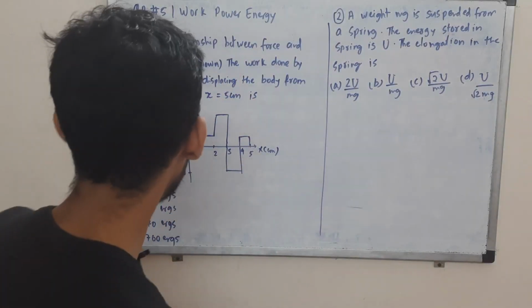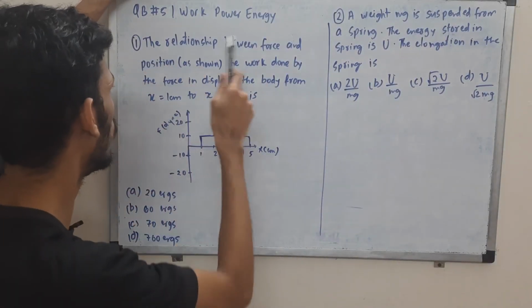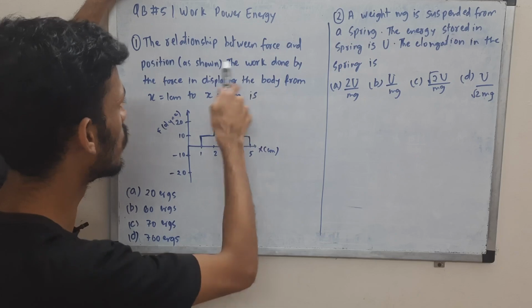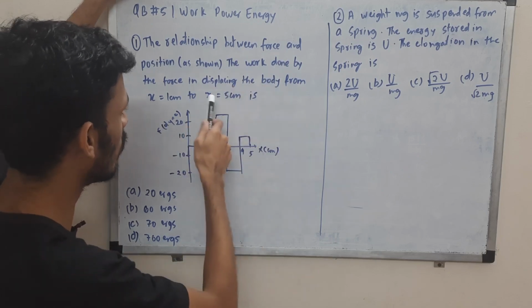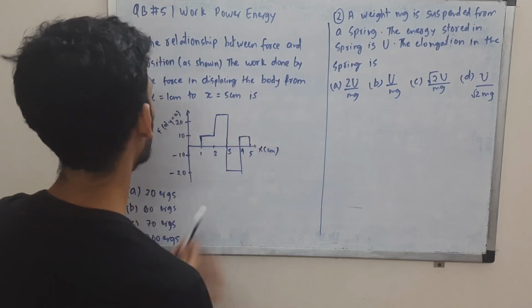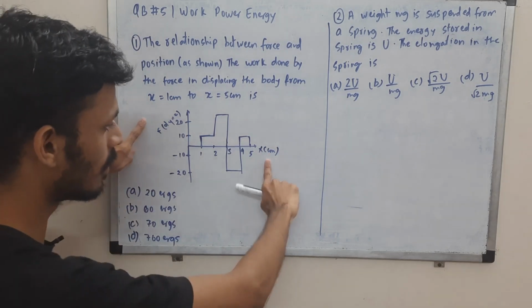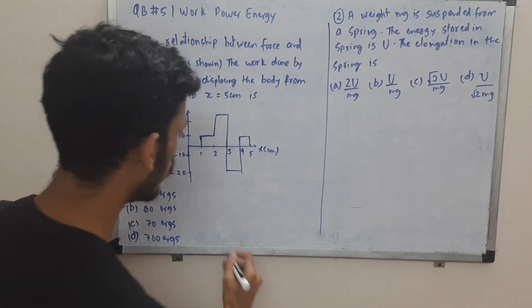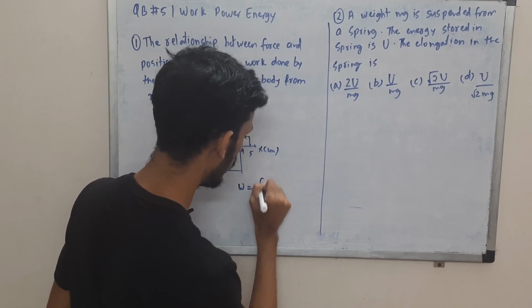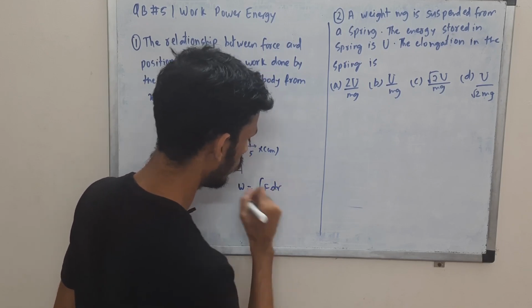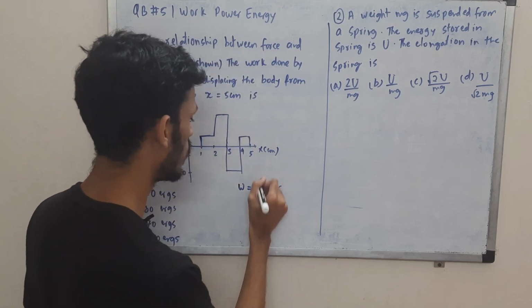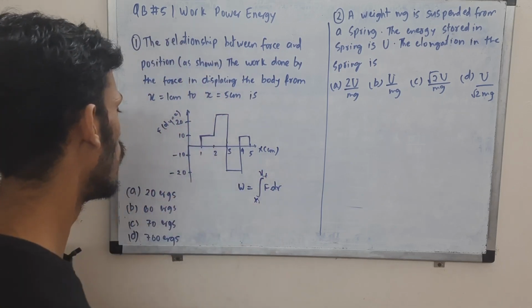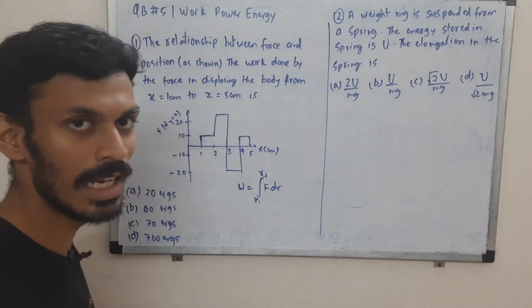Question 1 and 2 over here. Question 1: the relationship between force and position is as shown in the figure. Find the work done by the force in displacing the body from 1 centimeter to 5 centimeters. So this is force and this is the displacement, right? So basically work will be given as the integral of F dx, integration from the initial to the final point. So what is integration? Basically it's the area under the curve.